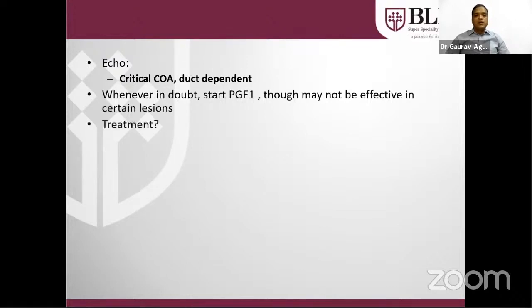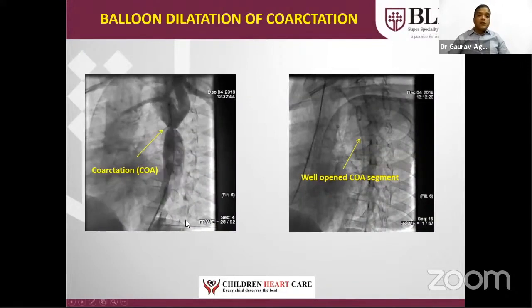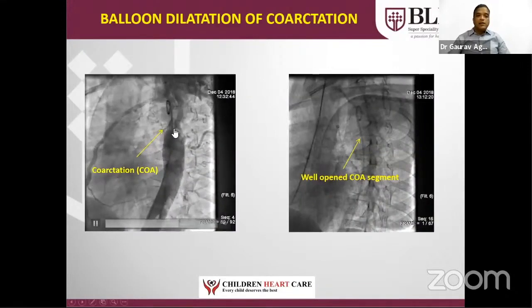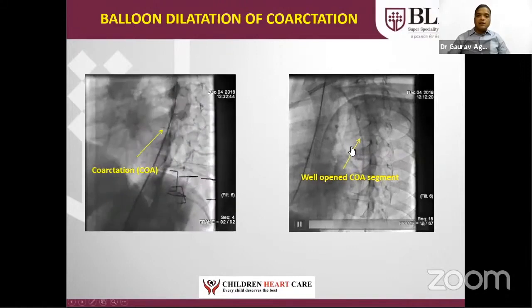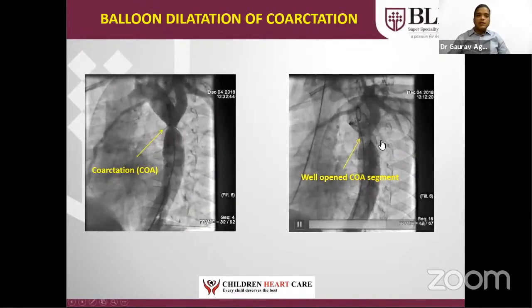I will let you know later on. Treatment: if the patient has critical coarctation of aorta with normal left ventricular function, the treatment is only surgery, especially up to 6 months to 1 year of age. If the child is big enough, then we can take for balloon. This is an angiographic demonstration. Here you can see severe coarctation in a bigger child. After balloon, you can see the difference.